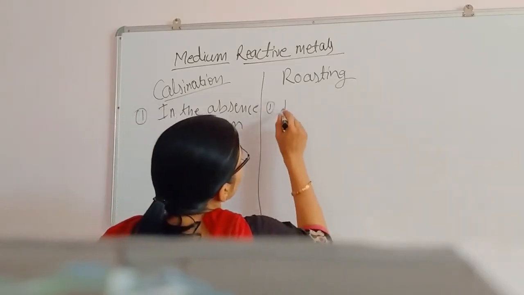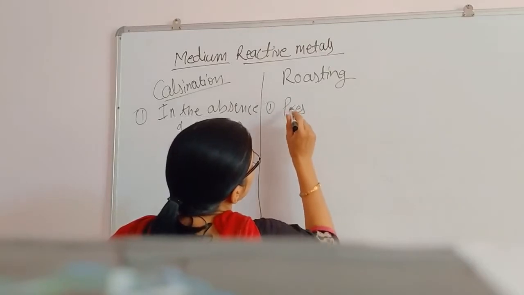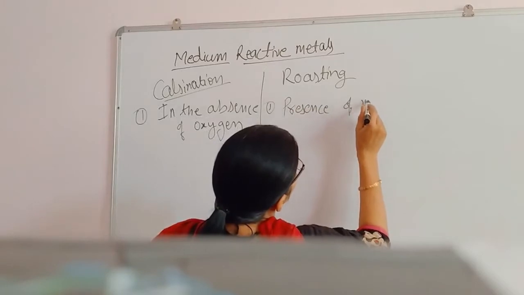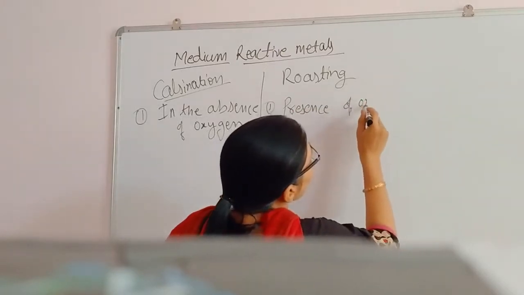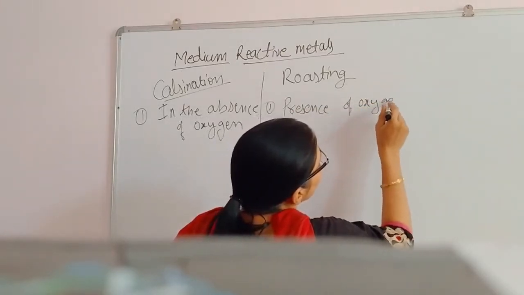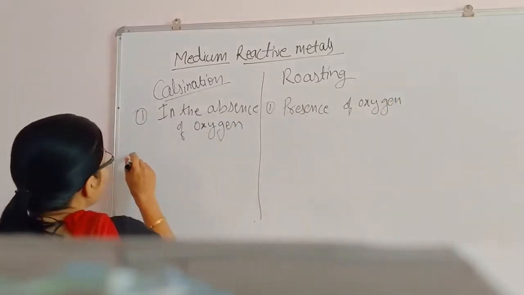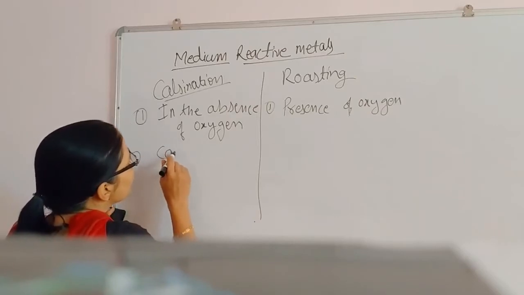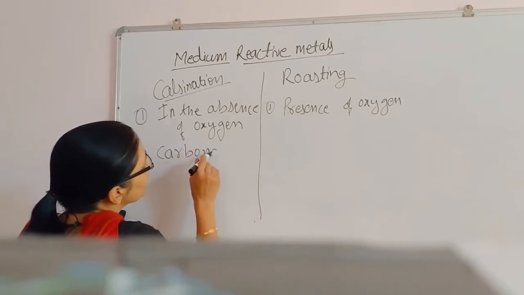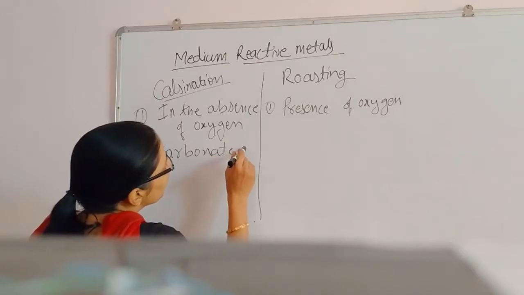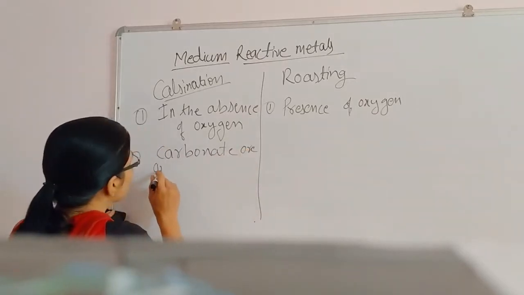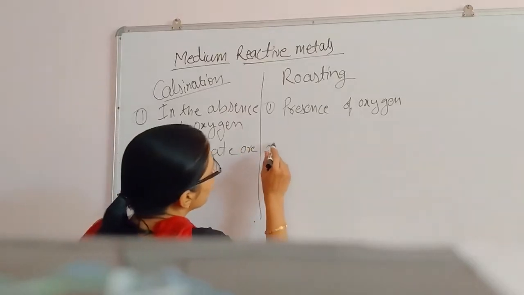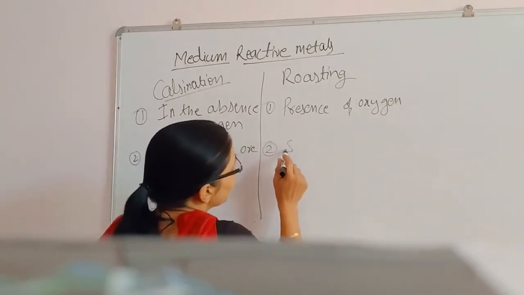And here, roasting is done in the presence of oxygen. Here we will take carbonate ore, used for carbonate ore. Here we will take sulfide ore.